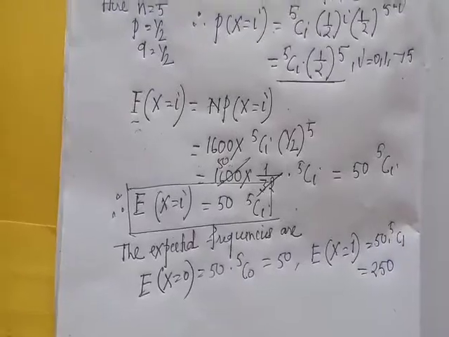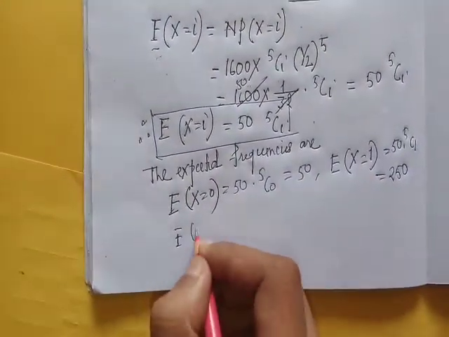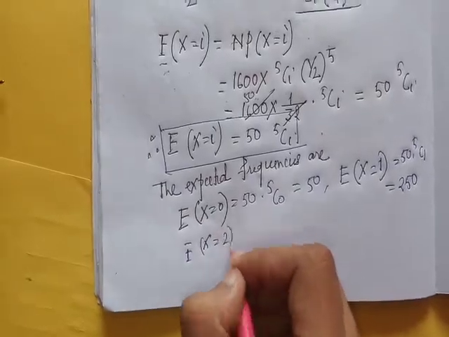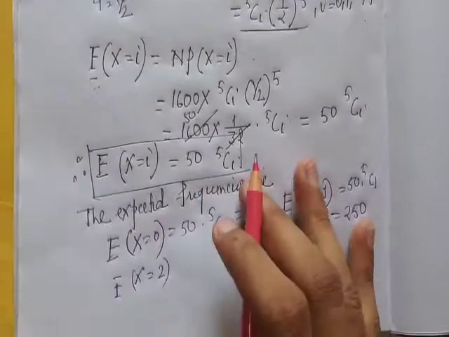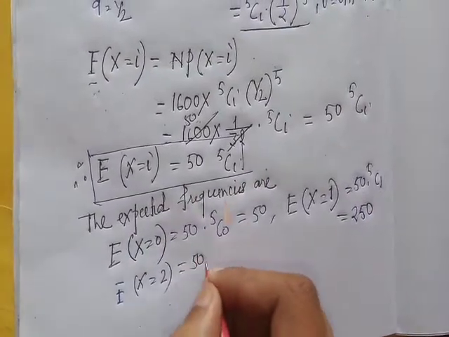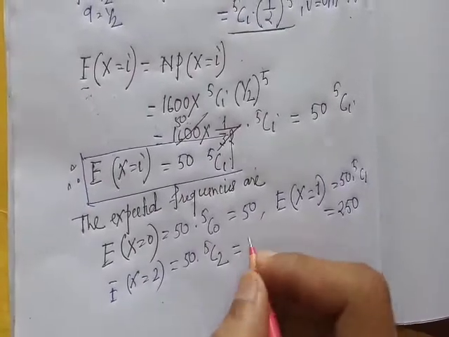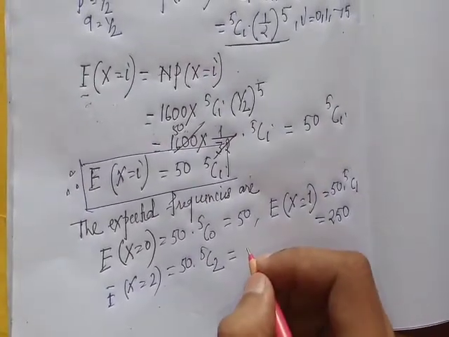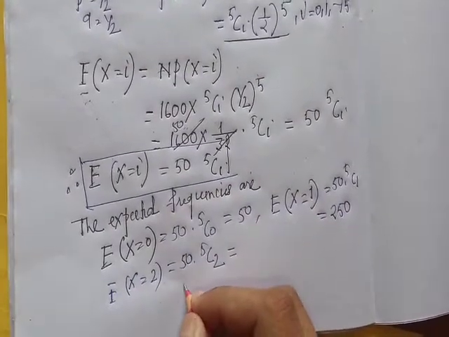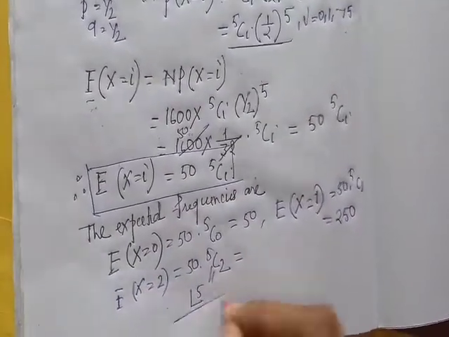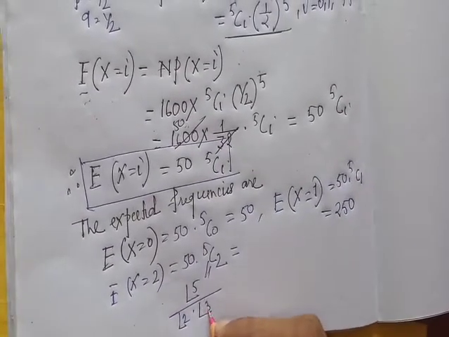Next, expected frequency when X equal to 2: 50 into 5C2. 5C2 means factorial 5 by factorial 2 into factorial 3.